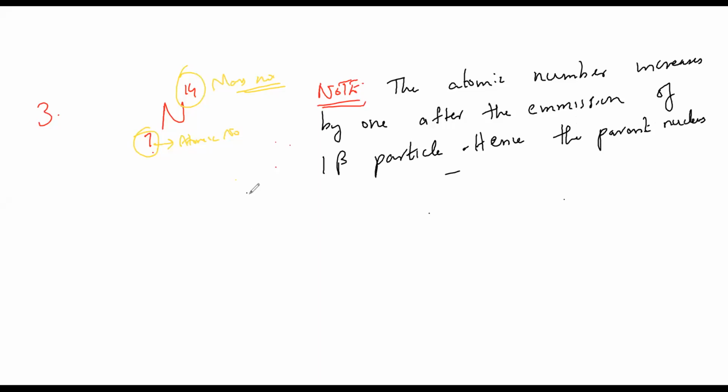So in the parent nucleus, we are getting two successive beta emissions, as in the question. Correct? So which means what? If you're taking this as X, I'll write it down here, X, and we don't know the atomic number here, 14, two successive beta emissions.